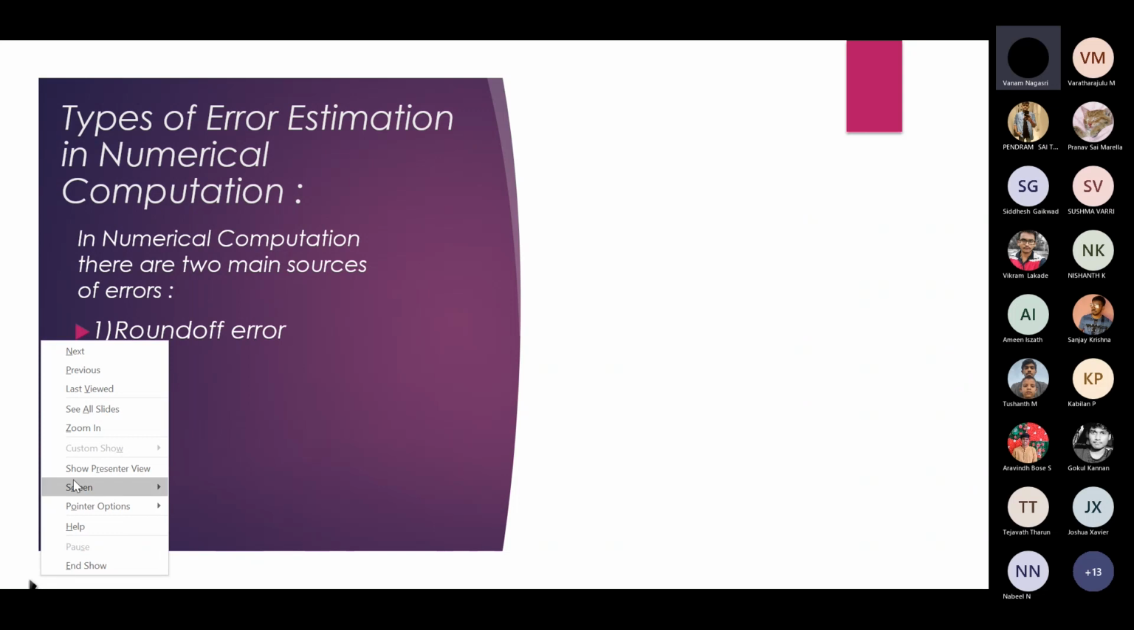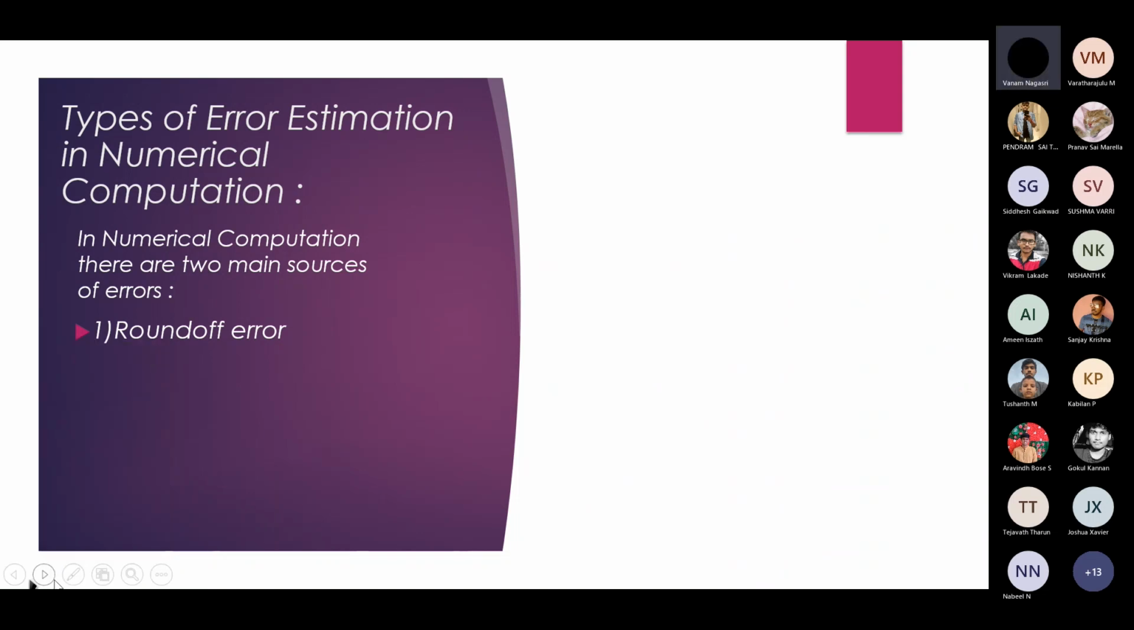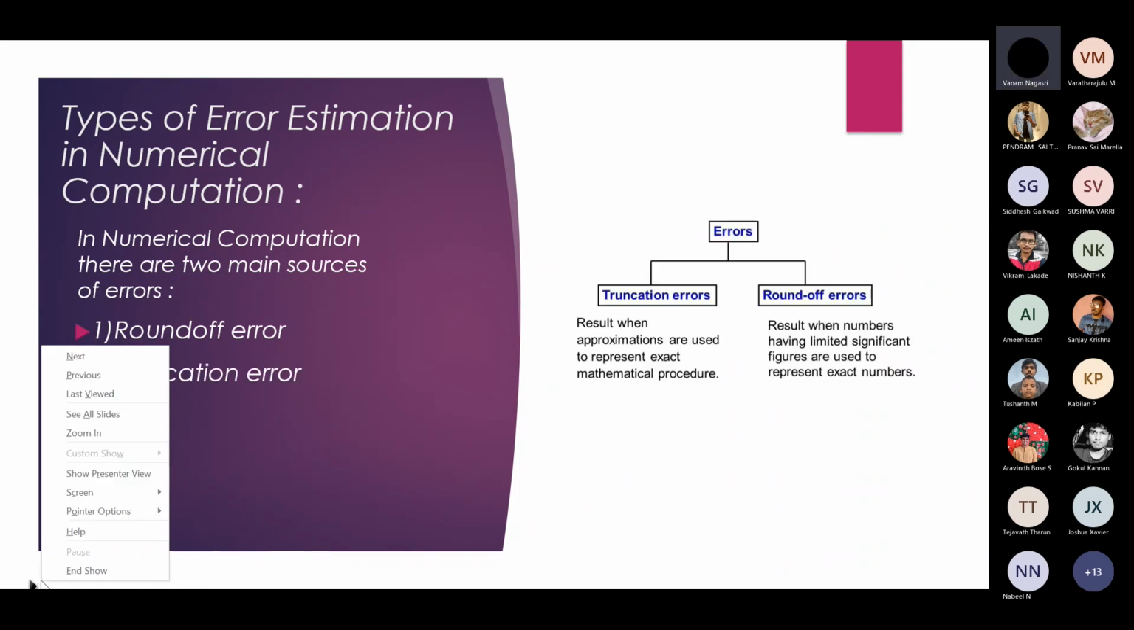In numerical computation, there are two main sources of errors: one is round-off error and another is truncation error. Truncation error results when approximations are used to represent an exact mathematical procedure, whereas round-off errors result when numbers having limited significant figures are used to represent exact numbers.